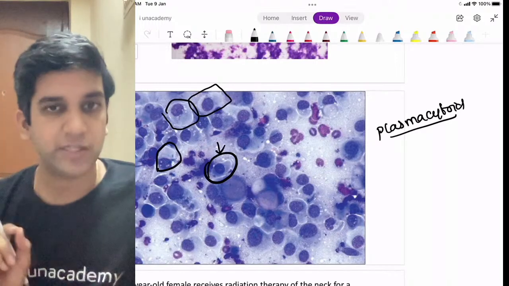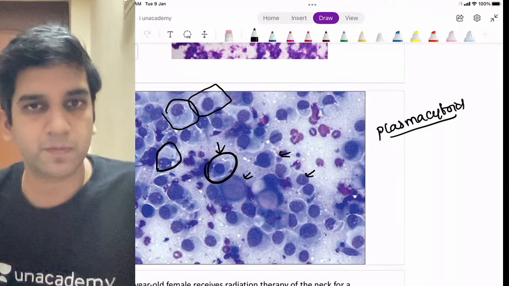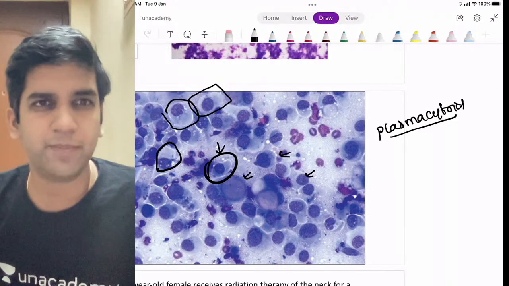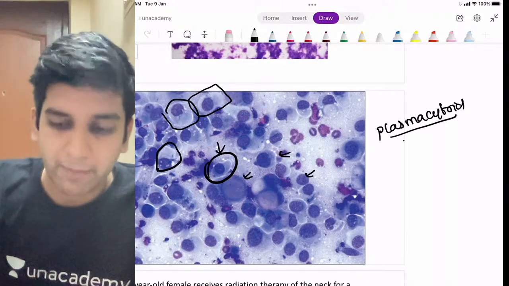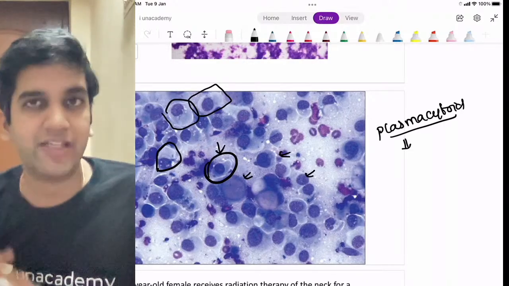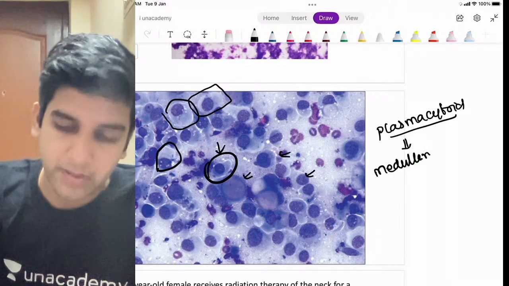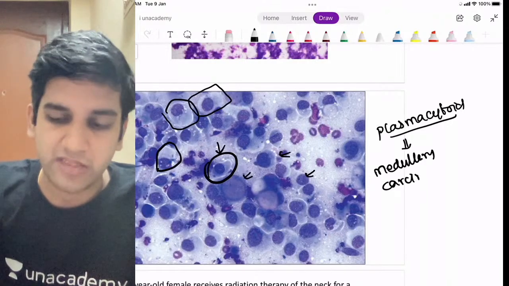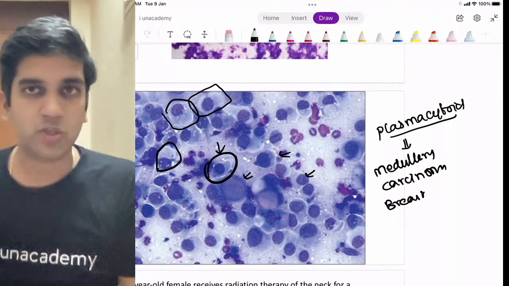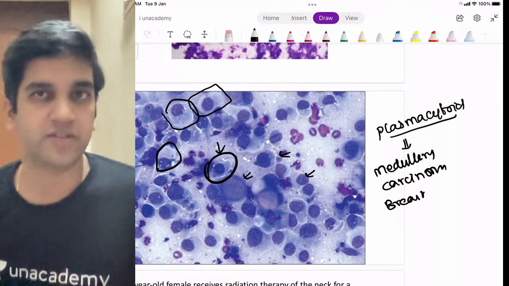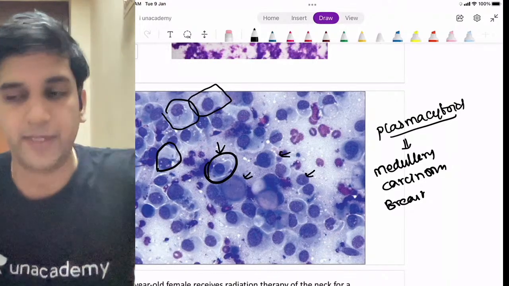So when I have plasmacytoid cells, can I also say that even in this image I have lots of pleomorphism, different size and shape? Yes, we do agree, right? So I have different size and shape, and these are plasmacytoid. If I have plasmacytoid cells in a microscopy, I will think of a medullary carcinoma of breast. Just keep this in mind, an extra additional piece of information because it was one of the options. Medullary carcinoma of breast also will have lots of inflammatory cells. Lymphocytes will be there, plasma cells will be there, and they become plasmacytoid, right? Just remember them. Fine, great.